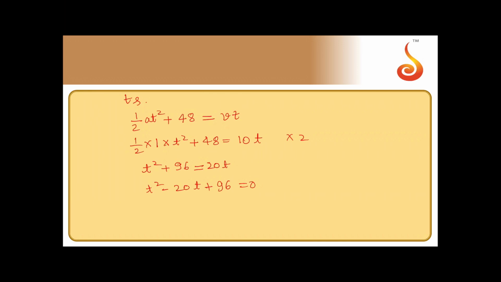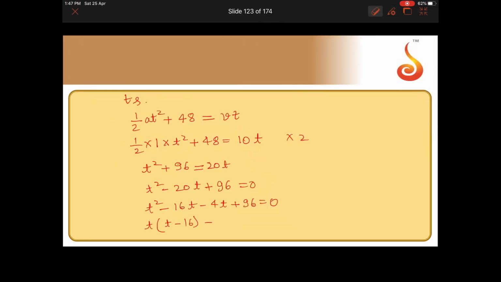Now we have a quadratic equation, we have to solve this. So t square minus 16t minus 4t plus 96 is equal to 0. 16 and 4 will not serve the purpose. We need to take 12 and 8.